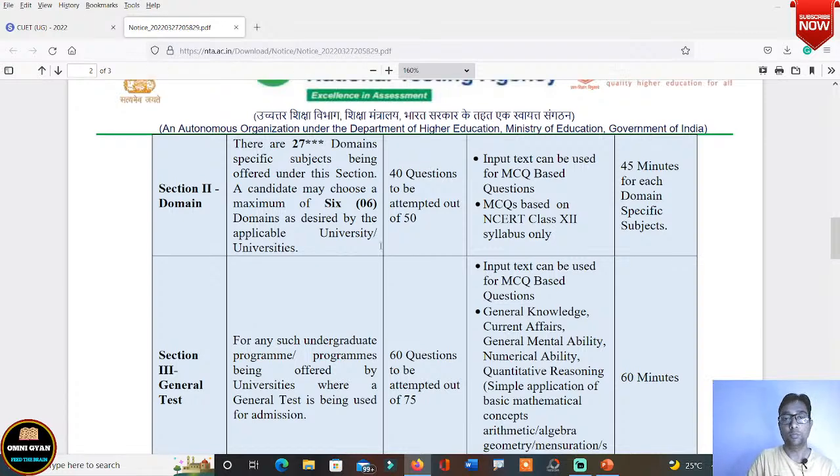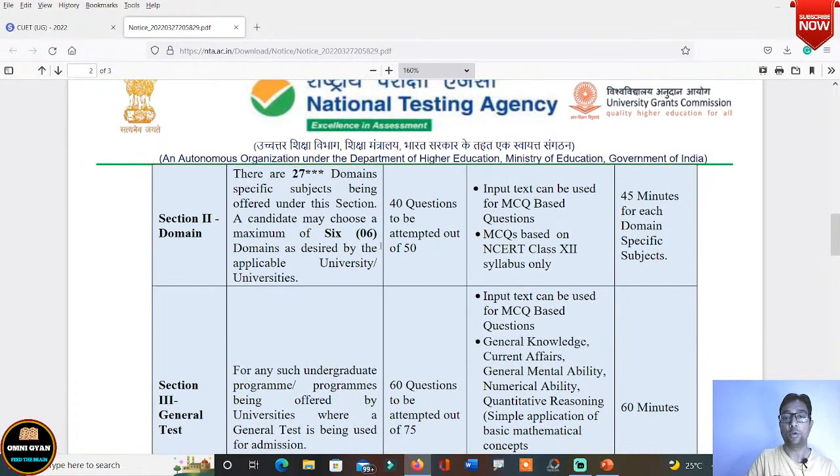Now here also 40 questions to be attempted out of 50. So 50 questions will be given and you have to attempt how many questions? Again 40 questions you have to attempt. Okay, now here input text can be used for MCQ based questions. Now there will be MCQ based questions only, and as it is clearly mentioned, MCQs based on NCERT class 12 syllabus only. So those who do not study NCERT class 12 syllabus, please start buying books and studying.